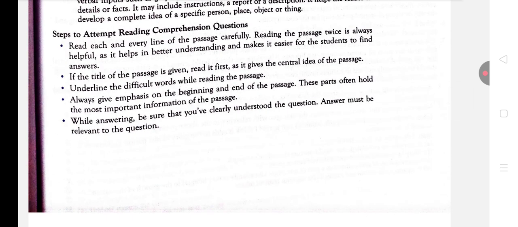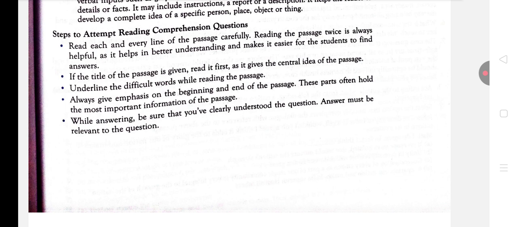Very important, because in the beginning and the end of the passage there is the central idea of the passage. I will not say most difficult words, but I will definitely say that in the beginning and the end of the passage there is the central idea. If you read these two parts very carefully, the beginning and the end, you will definitely know what the passage is talking about, and it would be very helpful for you to find the answers.